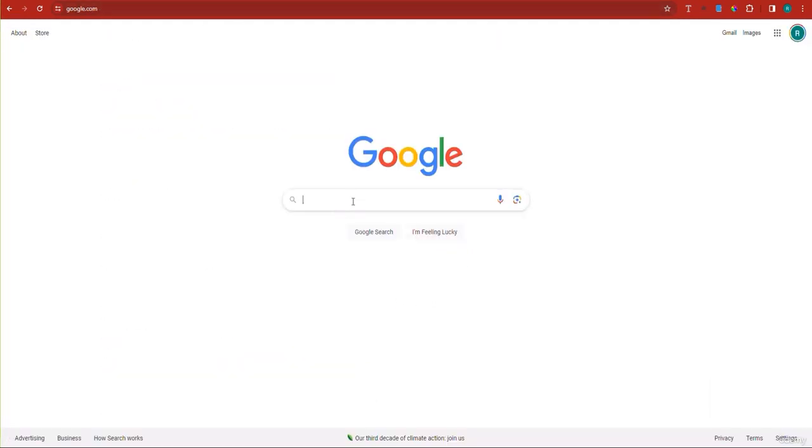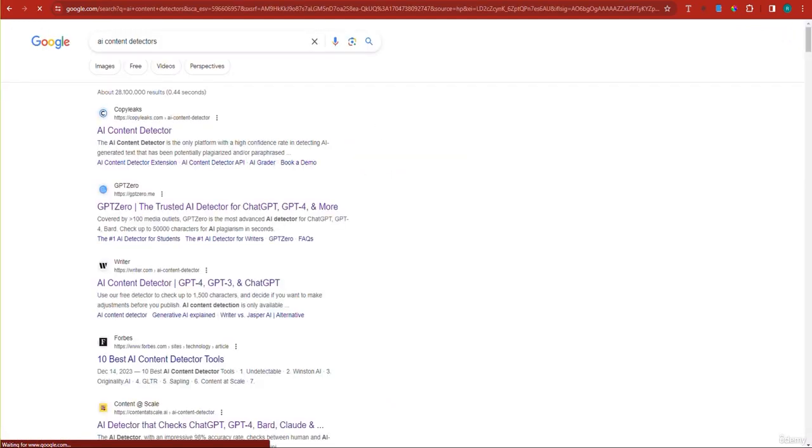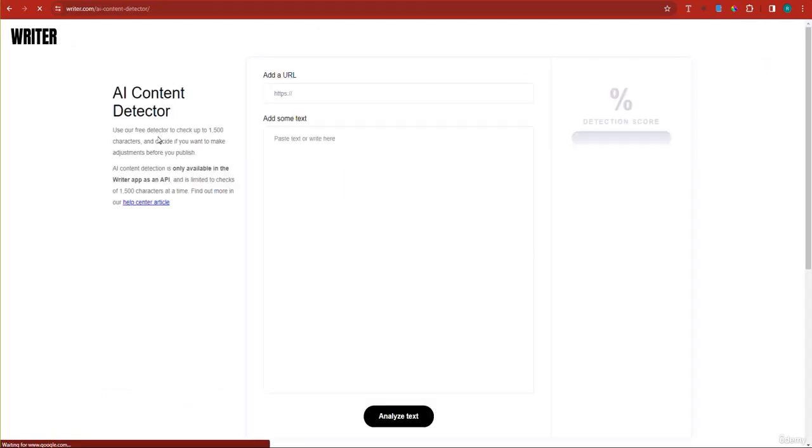But now let's go and do one final thing, which is none other than the AI content detectors. Now I'm positive it's going to have some high percentage of AI content since this content was generated using ChatGPT. But let me go ahead and try this tool, writer.com, which I try most of the time, writer.com/AI-content detector, which I will leave the link to in the resources of this lecture.